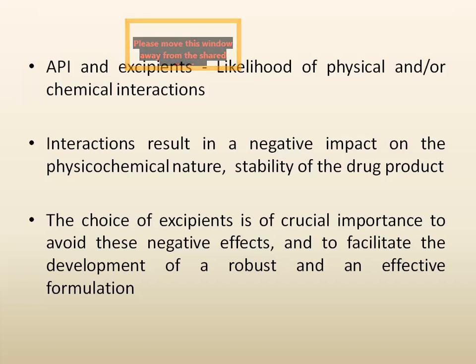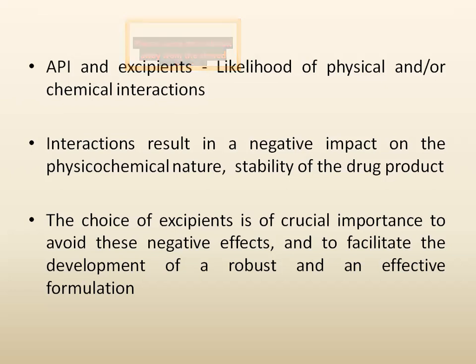Say the pure drug has a half-life of 5 years, but while mixing with the excipient it may be reduced to 1 year or 6 months due to hydrolysis, oxidation, or any other chemical reaction. So the choice of the particular excipient we are using is very important, to avoid the negative effect of that excipient on the drug.